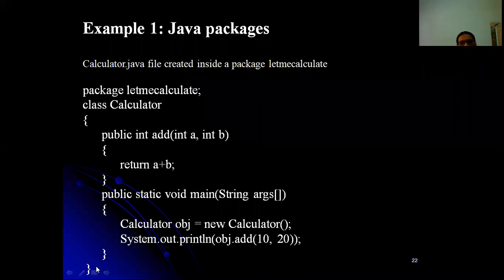So this program is just addition of two numbers, and this is a package. It's a simple program. The package letmecalculate is not available built in, so you can have your own package named letmecalculate.